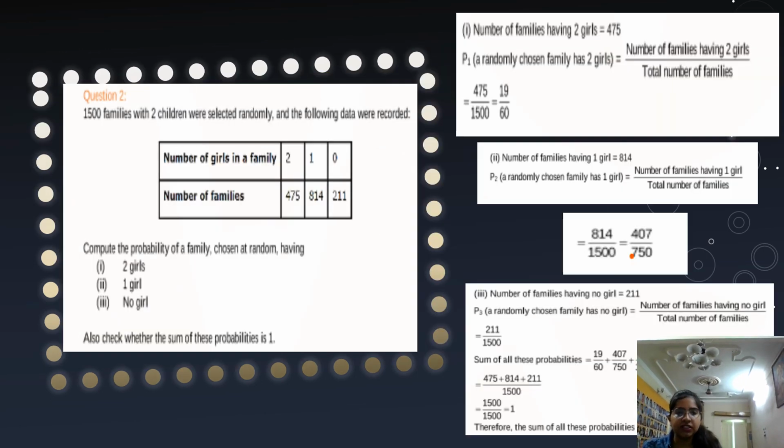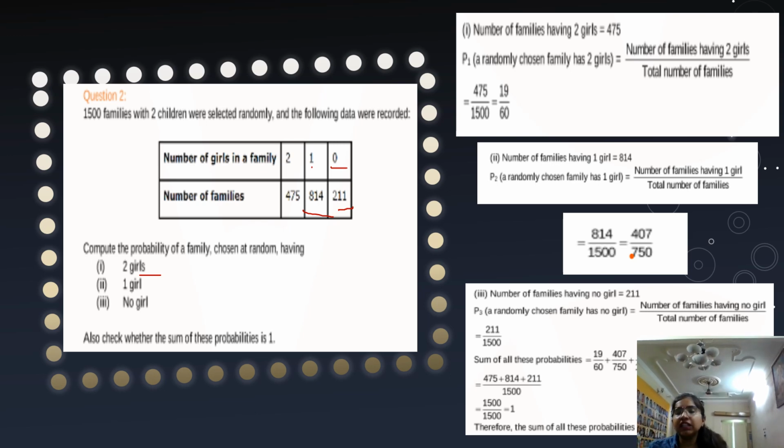Next question is, students, listen. 1,500 families with 2 children were selected randomly and the following data were recorded. Number of girls in a family 2, number of families 475. Number of girls in a family 1, number of families 814. And girls 0, number of families are 211. Compute the probability of family chosen at random having 2 girls. You have to find the probability of 2 girls.